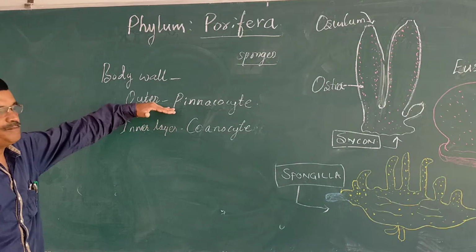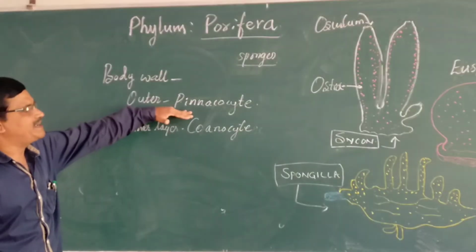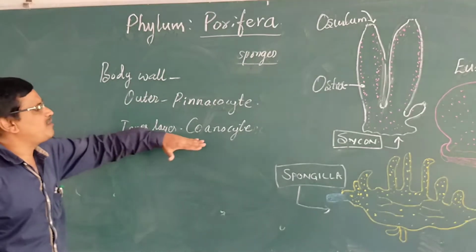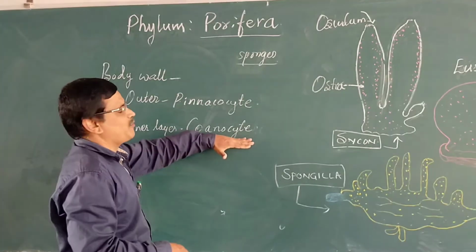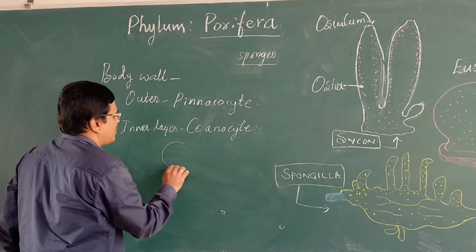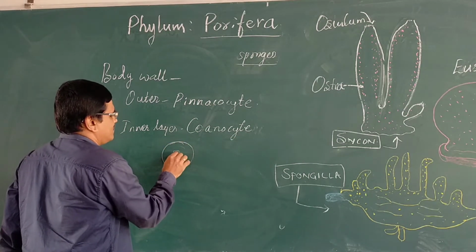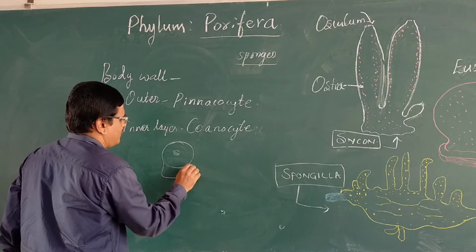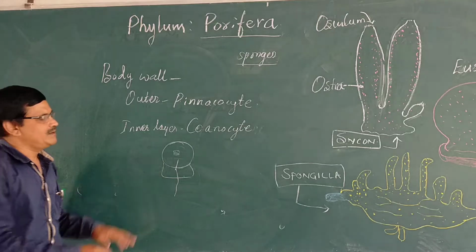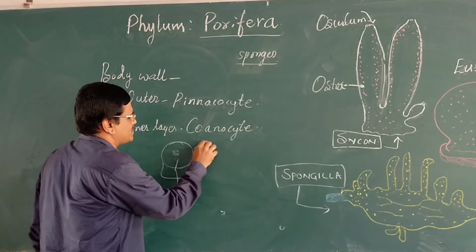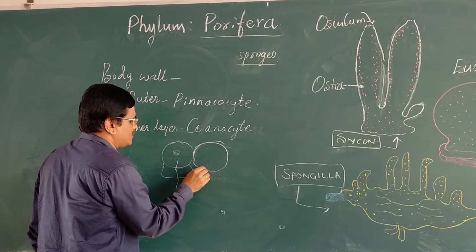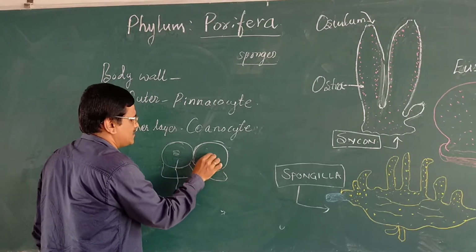That means the outer layer is made up of pinacocytes, and inner layer is made up of choanocytes. The choanocytes are cells with a collar and a flagellum. So the choanocytes form the inner layer in the body wall of the sponge, like this.